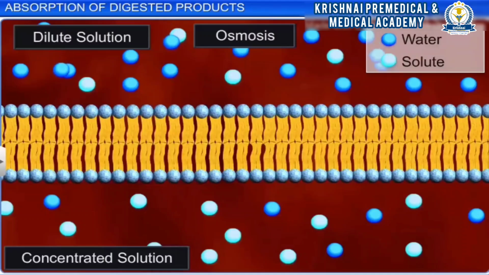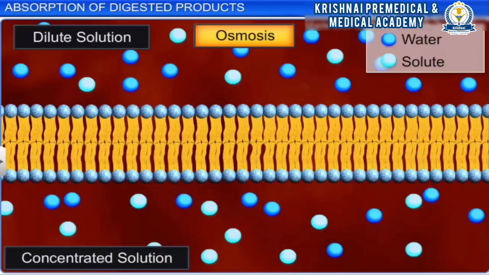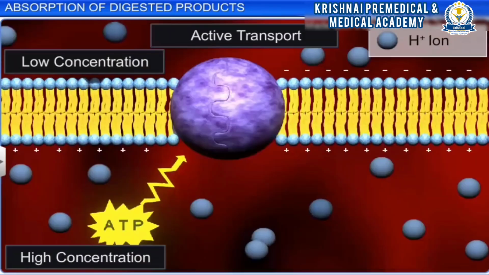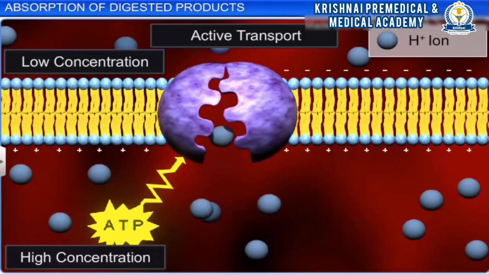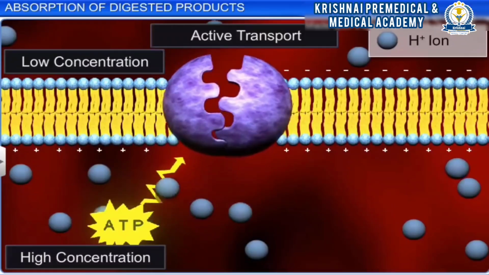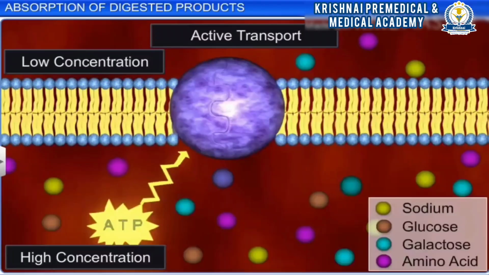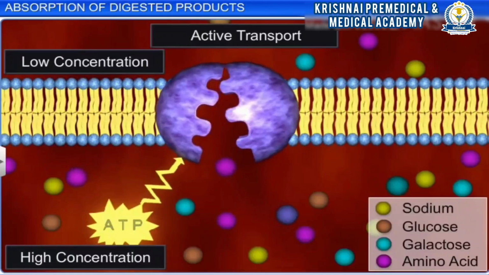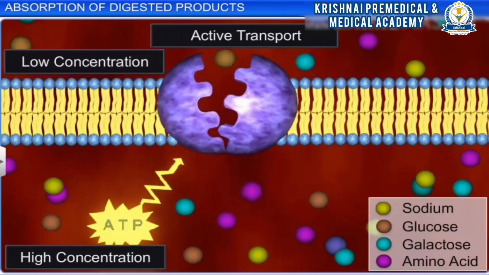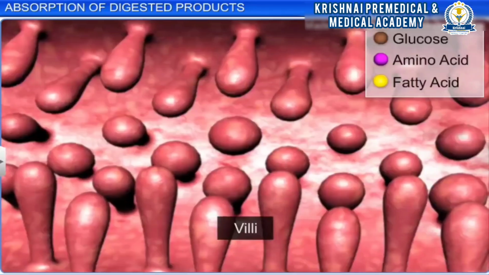On the other hand, transport of water takes place from a dilute to a concentrated solution medium through osmosis. Absorption also takes place from a lower to a higher concentration medium through active transport, which is much quicker and requires energy. Nutrients such as sodium ions, glucose, galactose, and amino acids are transported actively.